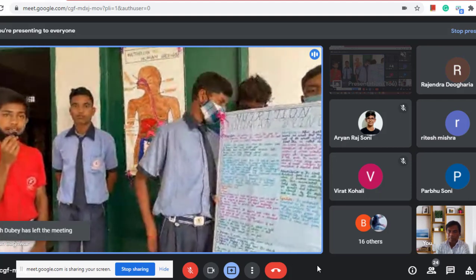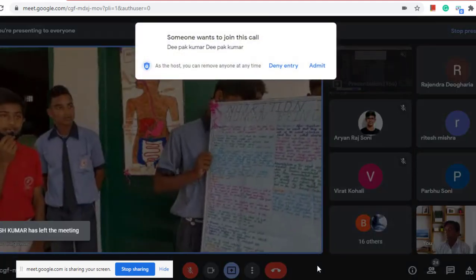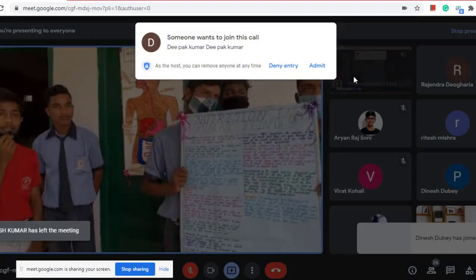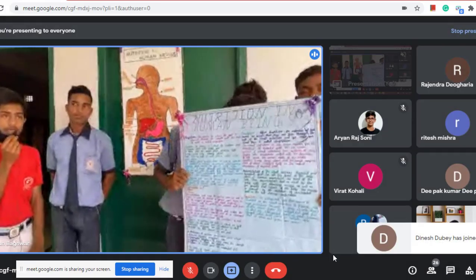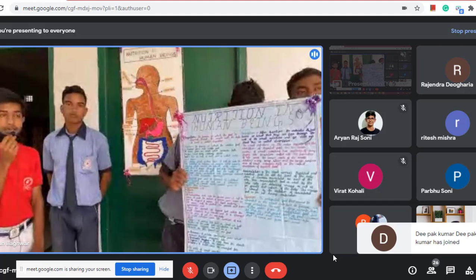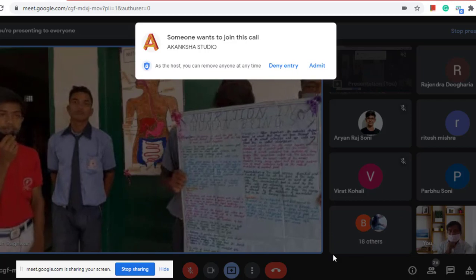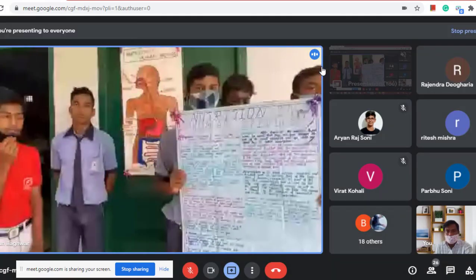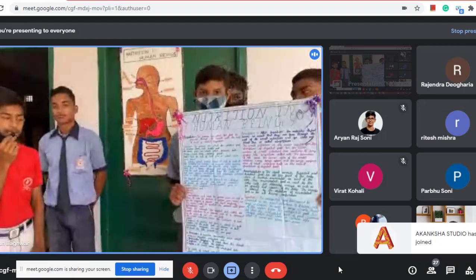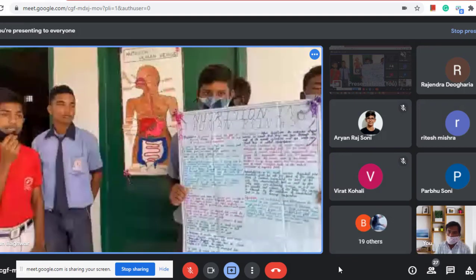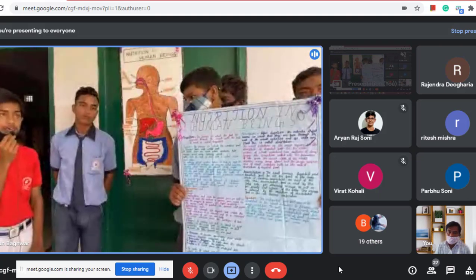After that, it enters the small intestine. The small intestine receives the secretions of the liver and pancreas. The liver secretes bile. Bile is stored in the gallbladder, which is present in the liver. It makes the food alkaline and breaks down the fat present in the food. The pancreas secretes pancreatic juice, which contains digestive enzymes like amylase, which breaks down starch; trypsin, which breaks down protein; and lipase, which breaks down fat.